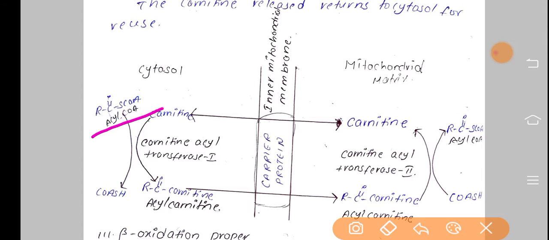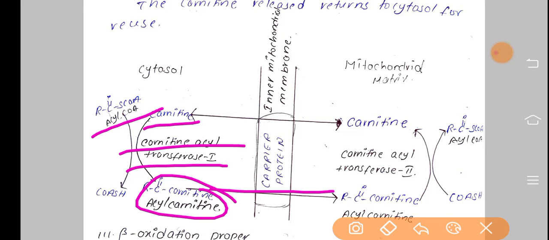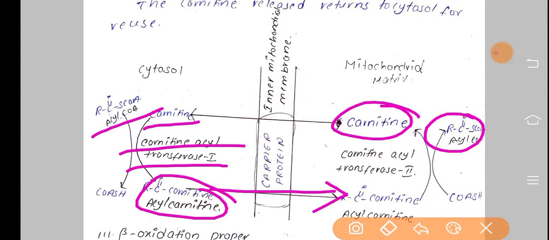here this is the acyl-CoA, and here the coenzyme A is replaced with carnitine. The exchange of coenzyme A and carnitine is carried out by the enzyme carnitine acyltransferase 1, and now we have acyl carnitine and it will be transported to the mitochondria. Here the acyl group will be split from this carnitine, and acyl-CoA will be formed by the attachment of the coenzyme A which is present in the mitochondrial matrix.